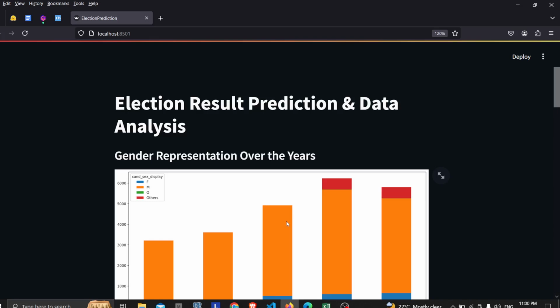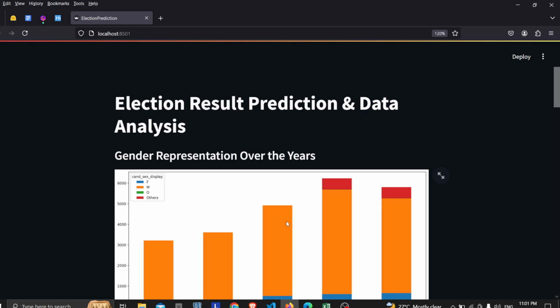Yeah, the project is about election prediction. Election result prediction and the data analysis. So, here we'll be exploring election data to predict the results of the year 2024. We'll also analyze historical data to understand trends and patterns in past elections.